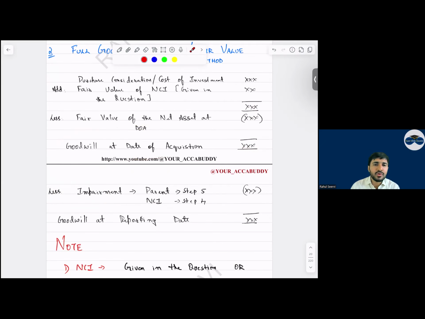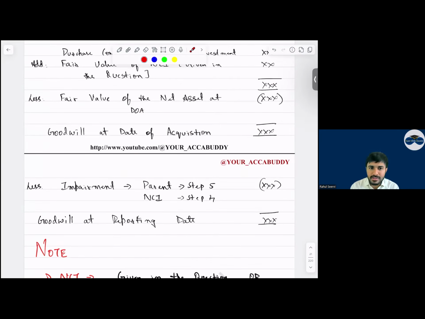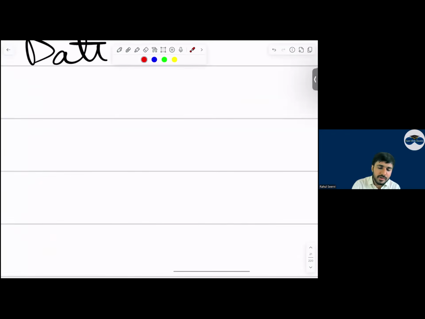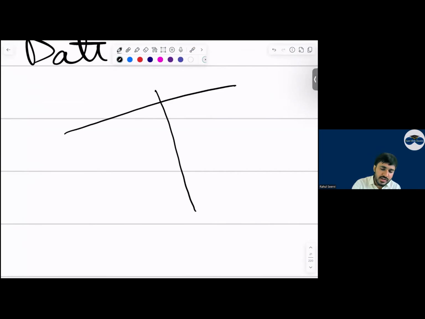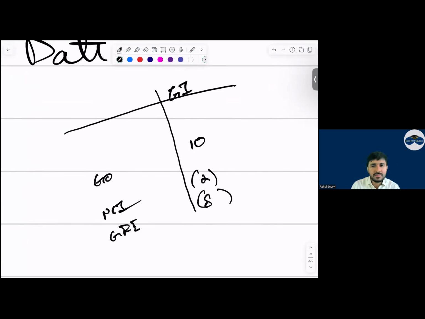Now this impairment, how will you do the adjustment? This impairment we will allocate to both parties, that is parent and NCI. Parent step number 5, NCI step number 4. When we do the adjustment vertically, how do we do it? Nothing much. You just write goodwill impairment. Reduce the goodwill by 10, NCI 2, group retained earnings, let's say 8, minus it. Clear? That is how we do the adjustment vertically.